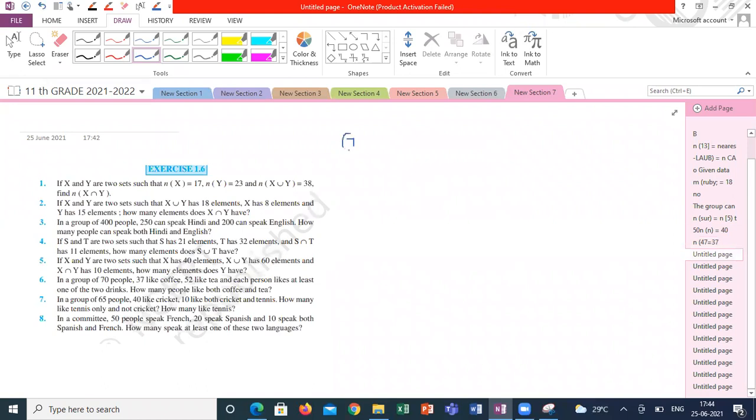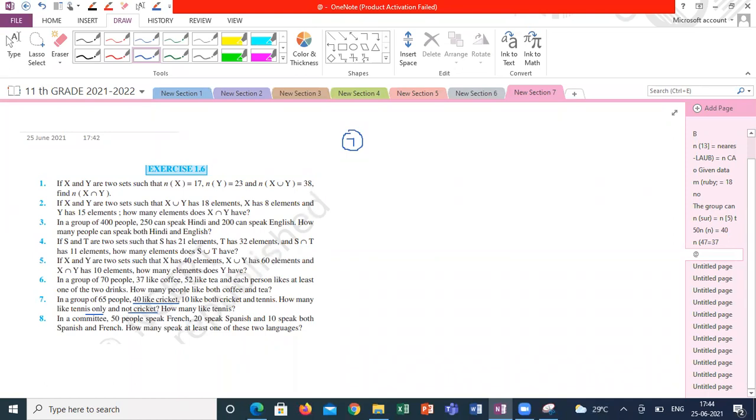Who is going to explain the question number 7? What is the given data? In a group of 65 people, 40 like cricket, 10 like both cricket and tennis, and how many like tennis only, not cricket? And how many like tennis? How to do this question, guys? Sir, first we have to find how many like tennis.